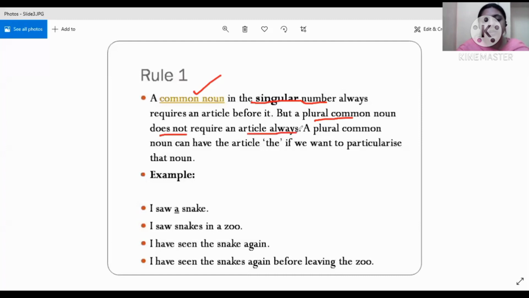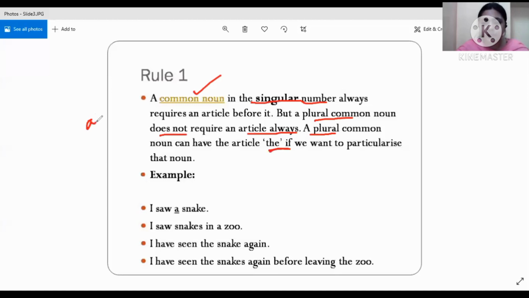It may require articles at some time or the other, but it is not necessary that we put an article always before a plural common noun. A plural common noun, since it is plural, will have only the as its article. We cannot use a or an, because a or an means what?